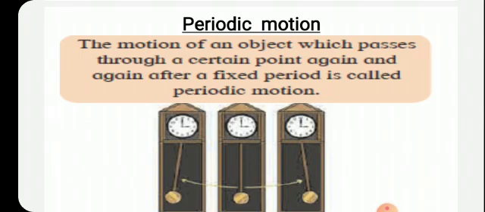So we have to keep in mind that whenever the object is moving, maybe round and round in a circular path, or to and fro, that is oscillatory motion, but if it takes a fixed period to come to its original place, then we say that it is periodic motion. Okay.